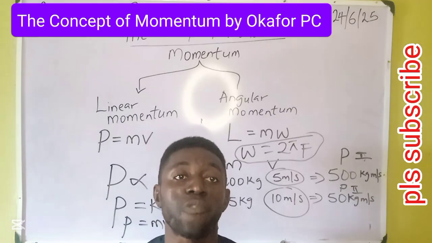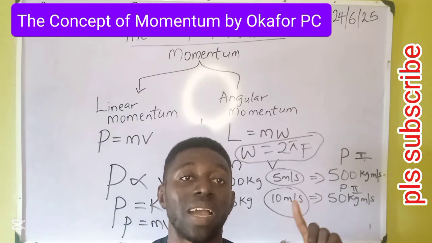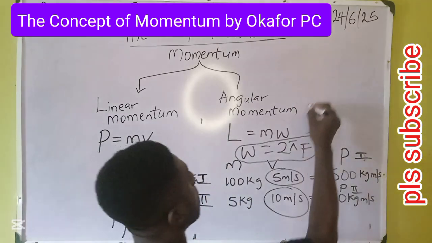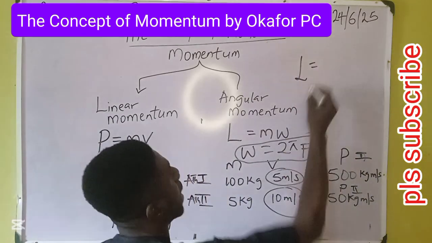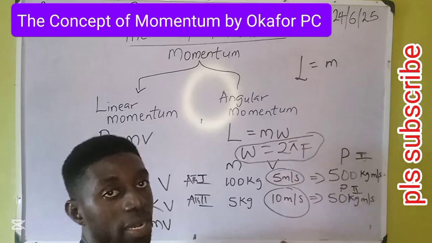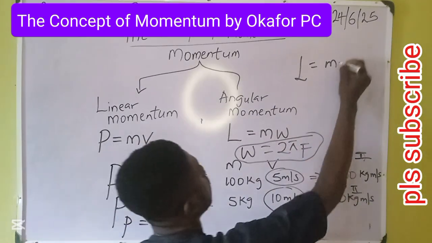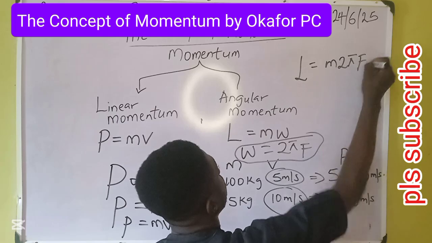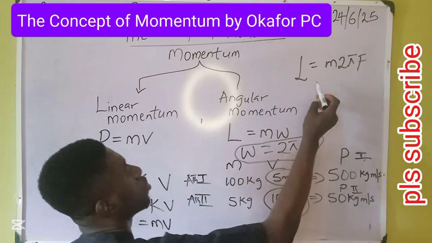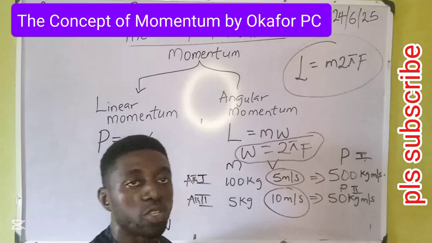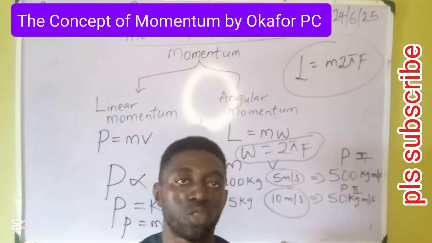Therefore, we can substitute in the formula for finding angular momentum. Our angular momentum can be L is equal to M, which is fixed, then we substitute 2 pi f in place of W. So angular momentum is equal to mass times 2 pi f. This is also a formula for finding angular momentum.